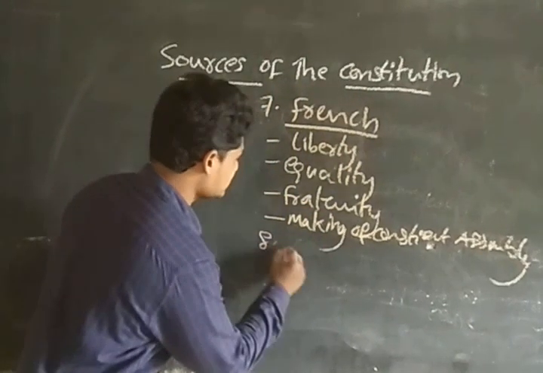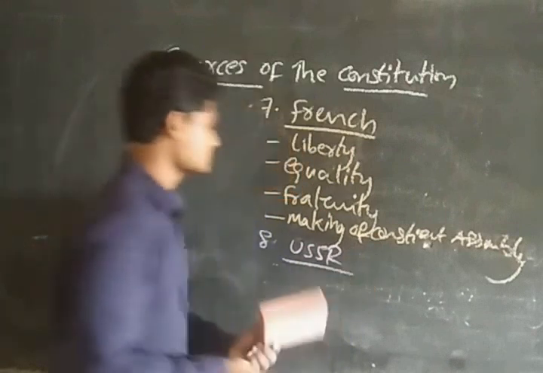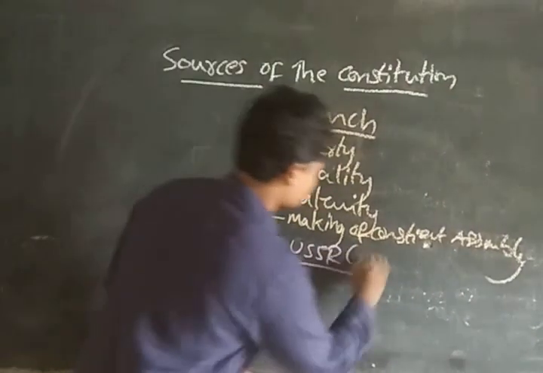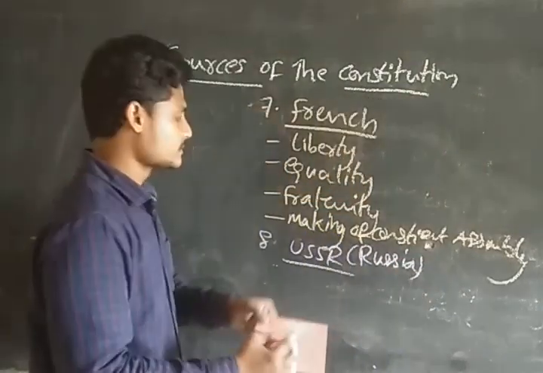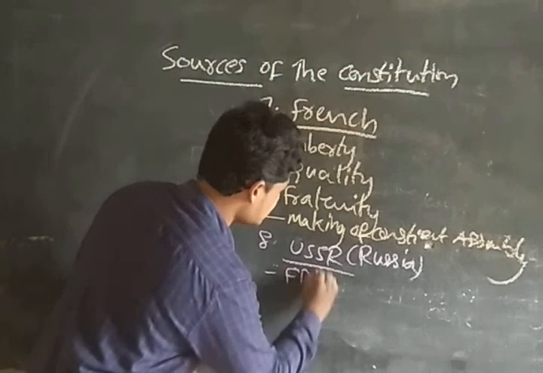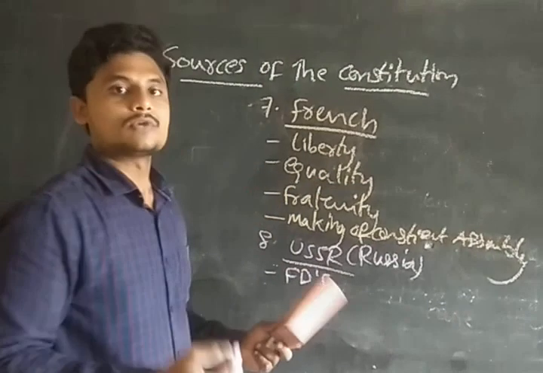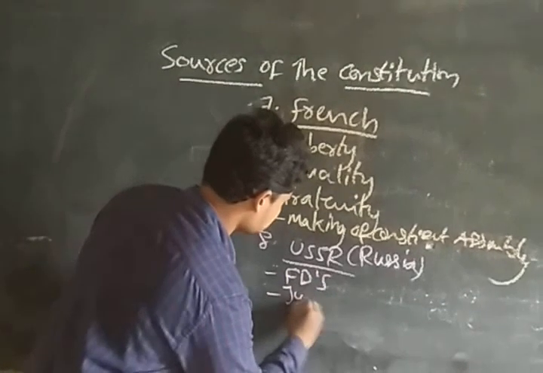And then we have the USSR, that is Russia. From Russia we have taken the provisions of the fundamental duties, guys. And the justice.